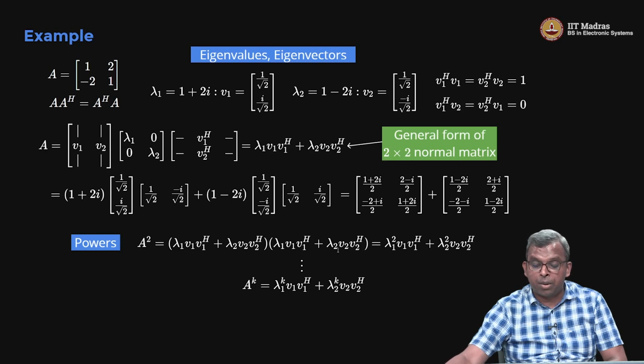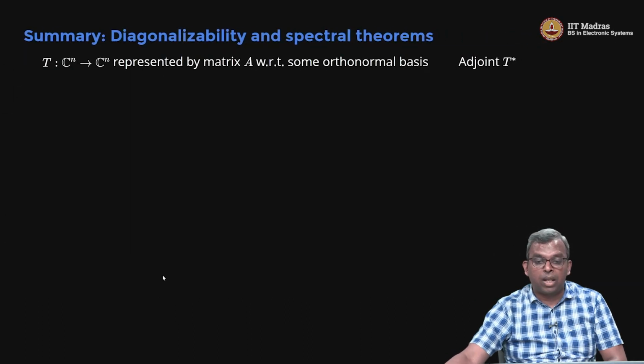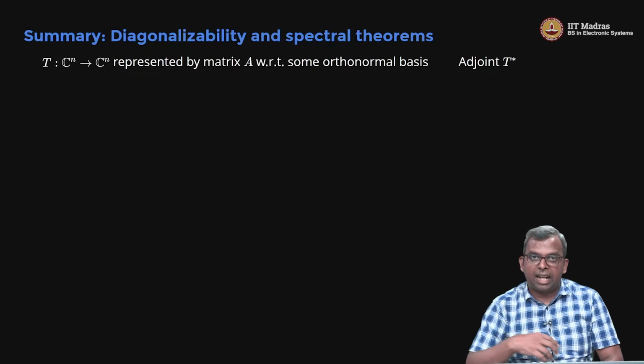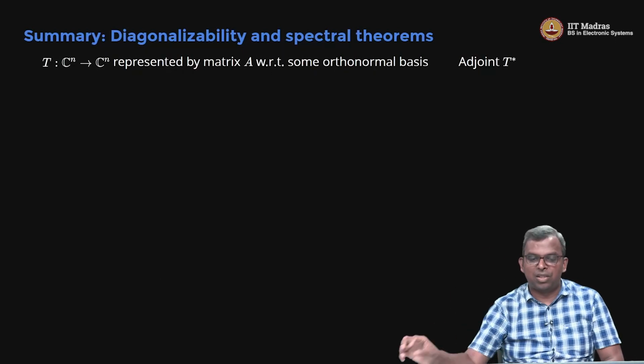So the orthonormality property continues to hold. All these cross terms will go off to 0, only the corresponding terms will be there. The lambda I are complex, but nevertheless you can raise them to the power and do the computation. So for normal matrices, powers are very, very easy because of that relationship. Okay. So let me summarize all the diagonalizability spectral theorem results that we have seen so far.